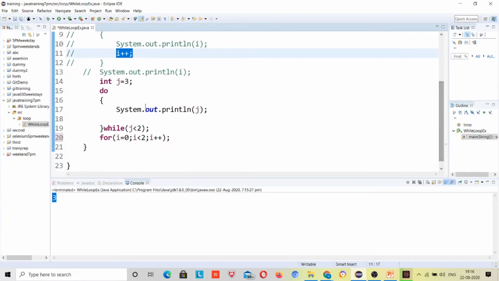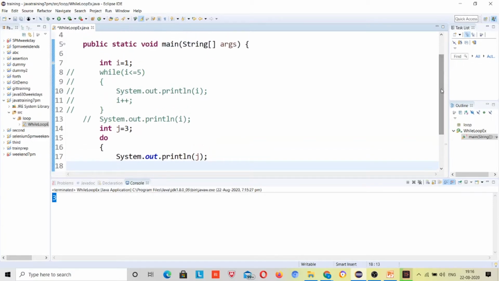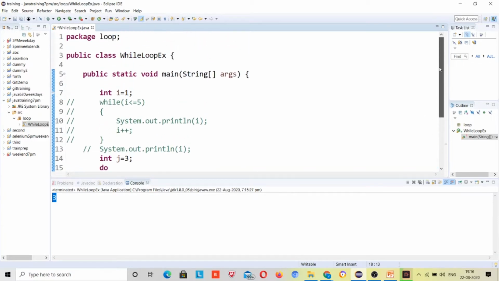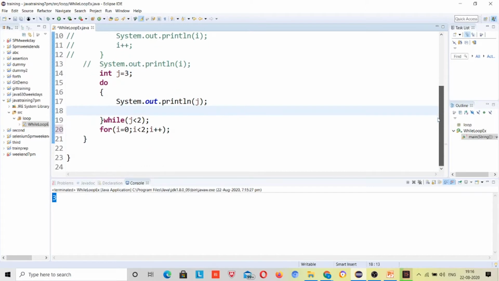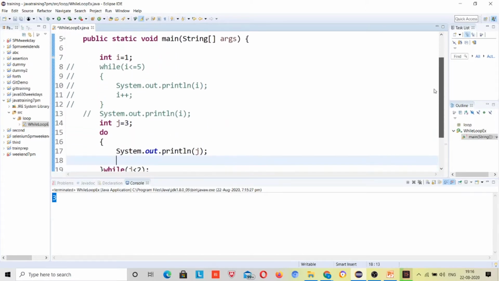In a do while loop, the condition is checked at the exit time, right? When to use a for loop and when to use a while loop may be a question. When you know when the condition will become false, you can use the for loop.